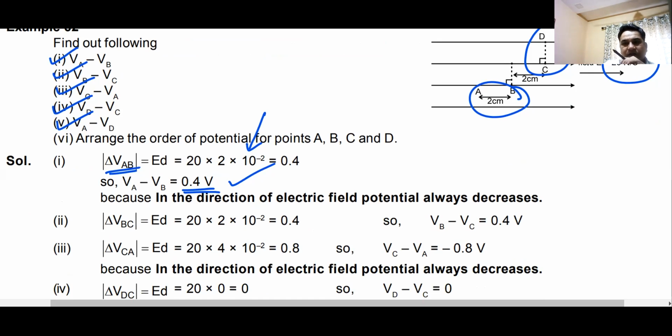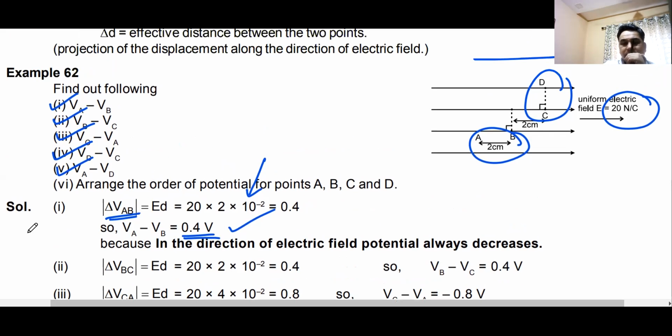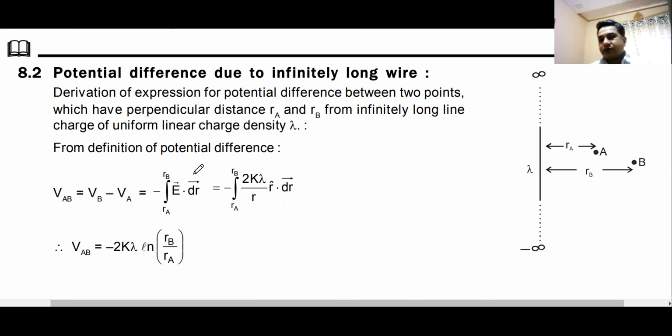I hope you can find out the potential distance between B and C, C and D, and so on. The question is pretty straightforward. You should be able to solve this. Yes or no? Can I have a raised hand that you have solved this? Have you solved this question? Okay, I hope you have solved this question.